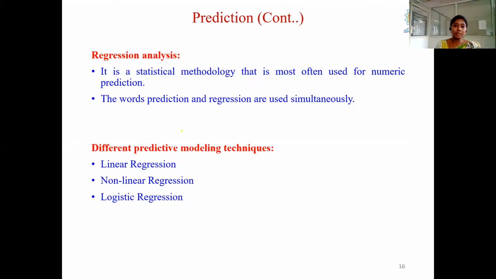And coming to the prediction process, we have a method called regression analysis for performing prediction. The famous method for performing prediction is regression analysis. Generally, we use the terms prediction and regression interchangeably, so sometimes we call the process of prediction the regression process. Actually, the process is prediction, and regression analysis is the methodology we use for prediction.